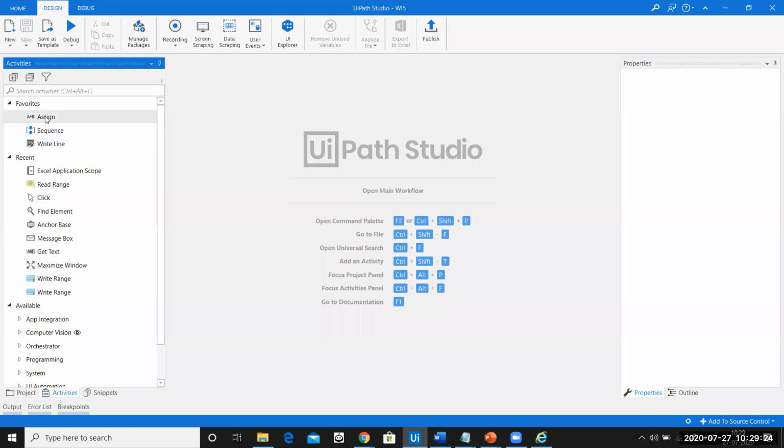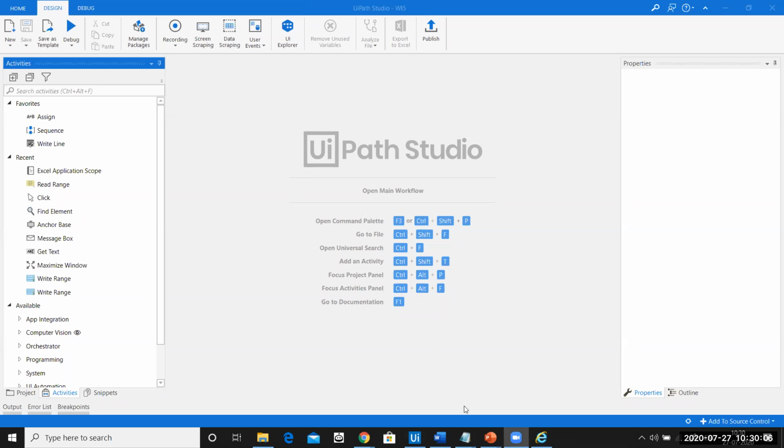Now we'll break this application into multiple parts, keeping best practices in hand. We will not do the entire thing in one sequence or one flowchart. We will break it down into multiple sequences or flowcharts, and then build this complete automation. Breaking it into multiple parts helps us understand the code very well, and it maintains the code in a much more readable manner. You have to make changes, so you don't have to scroll through the entire single workflow. You can make subdivisions and only change that module.